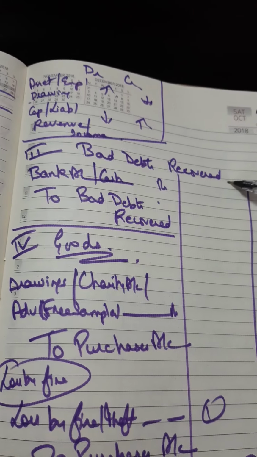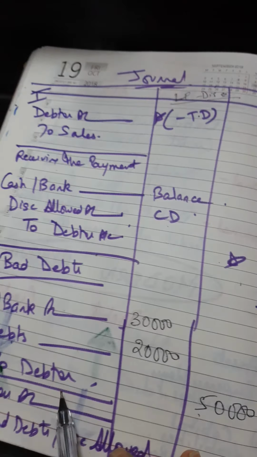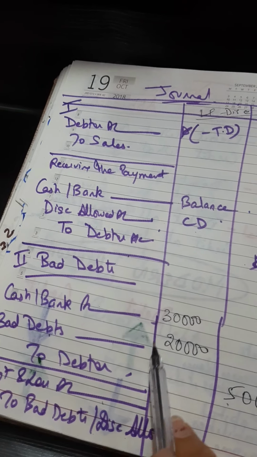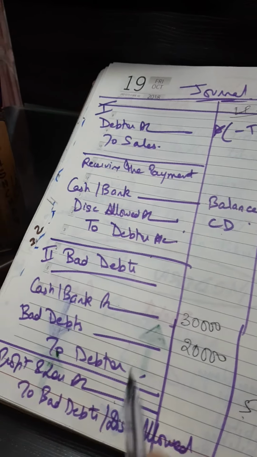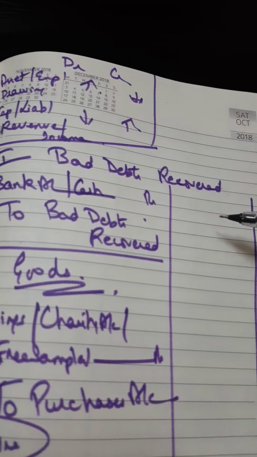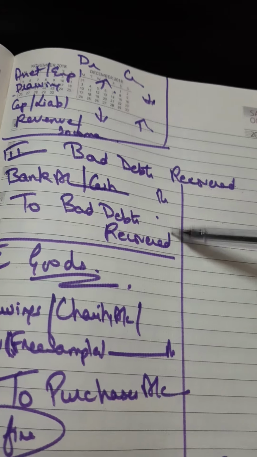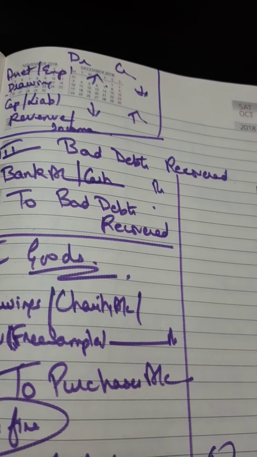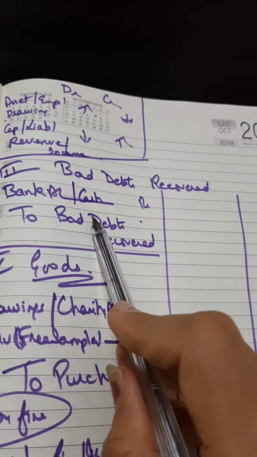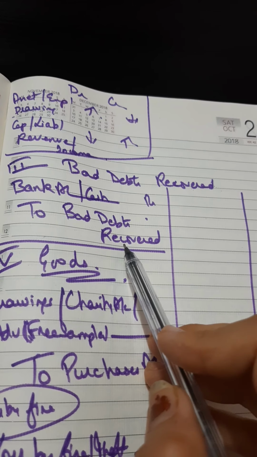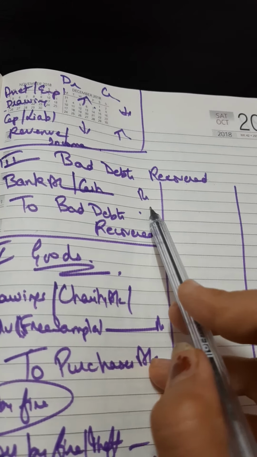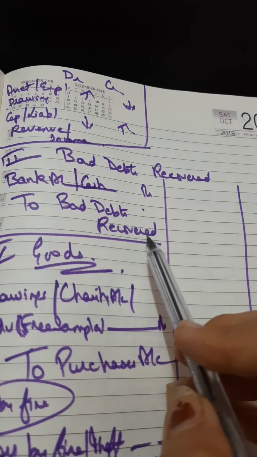Third comes bad debt recovered. Now, maybe we have written off the bad debts this 1 year. Now in the next year, when all this bad debts account has been written off, one person says that yes, I got the money and I have to repay it to you. So bank or cash account will be debited and bad debts recovered will be credited.